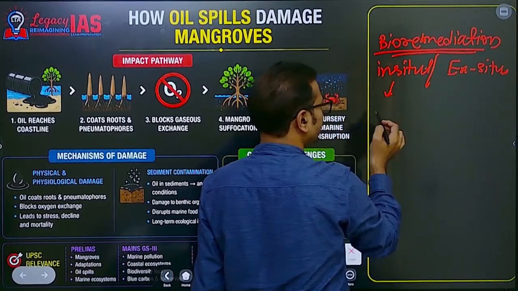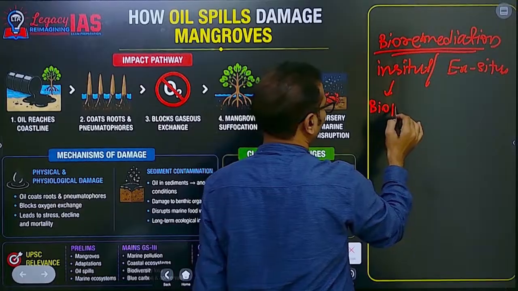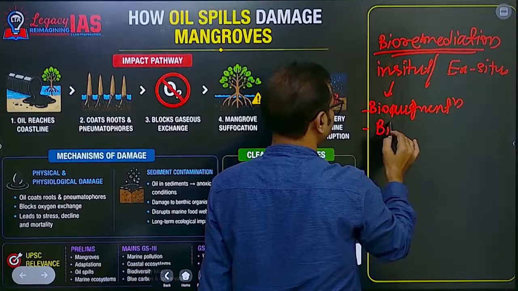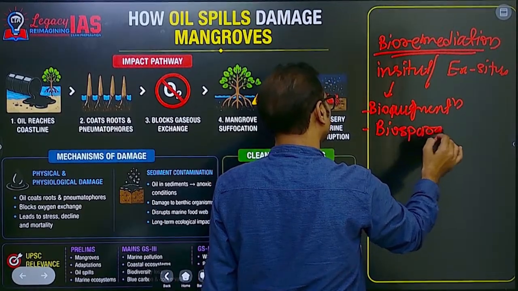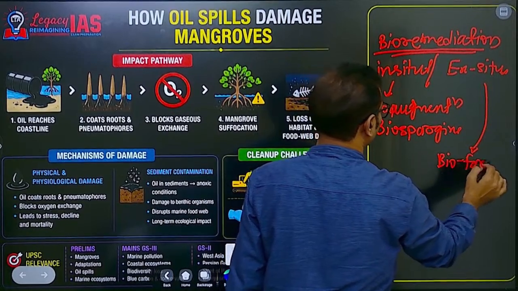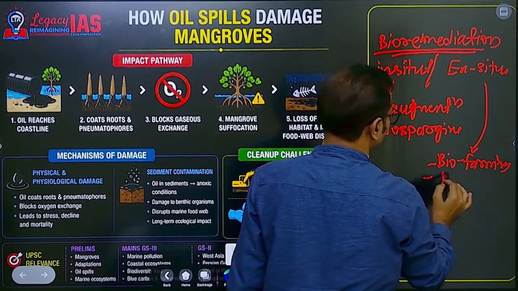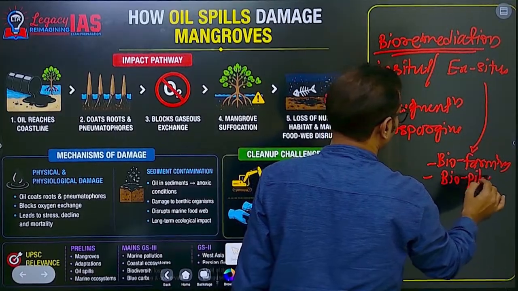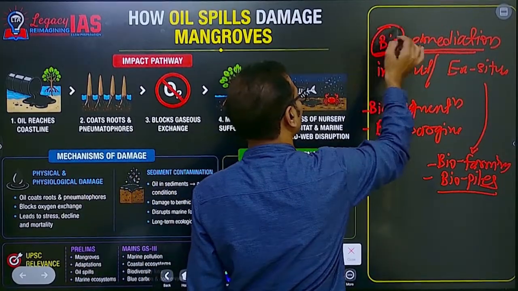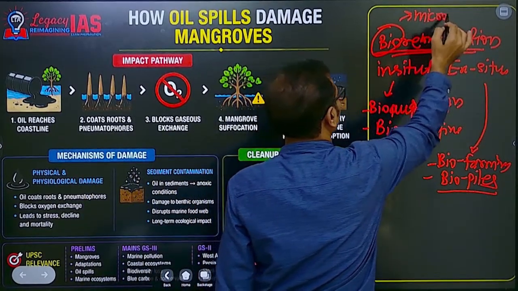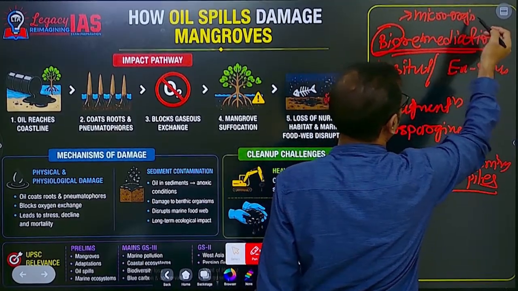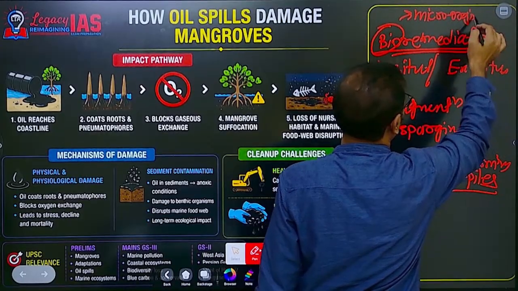In situ techniques include bioaugmentation and biosparging, and ex situ include biofarming and biopiles. So these are the basics we learn about these techniques. Basically, all of these use bio, that means microorganisms, to break down the oil-affected or pollutant-affected soil contents, or water content organisms.